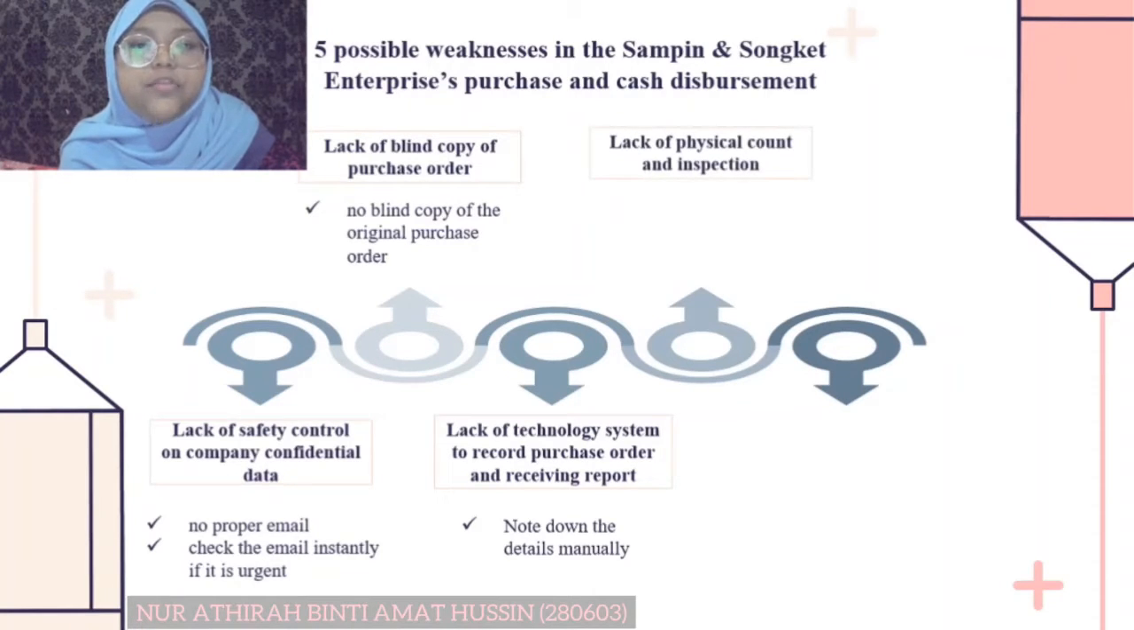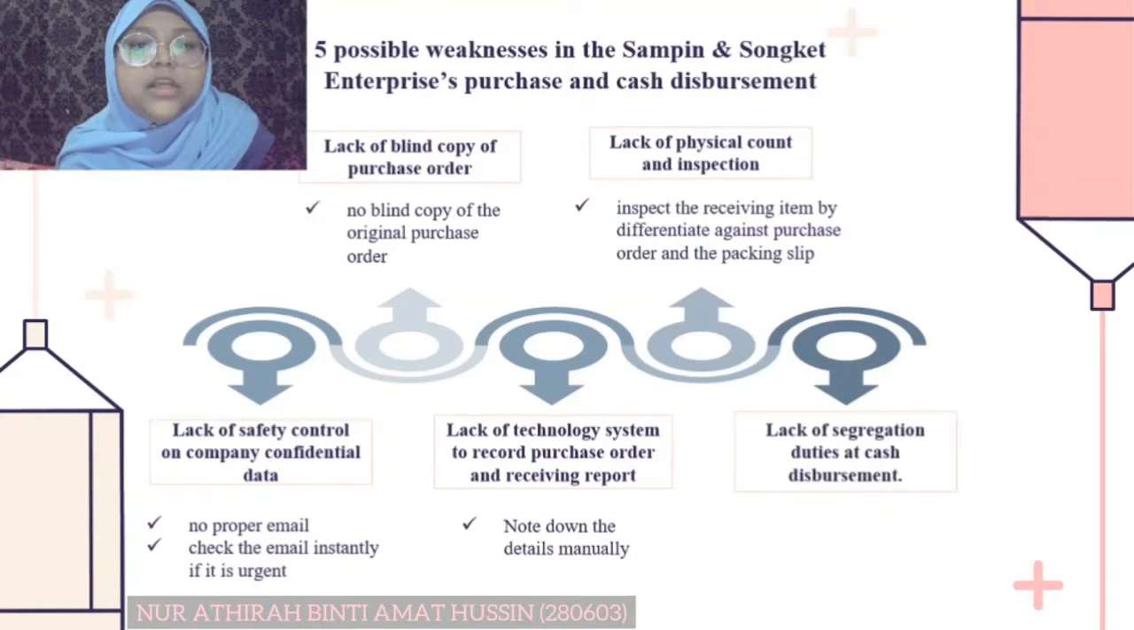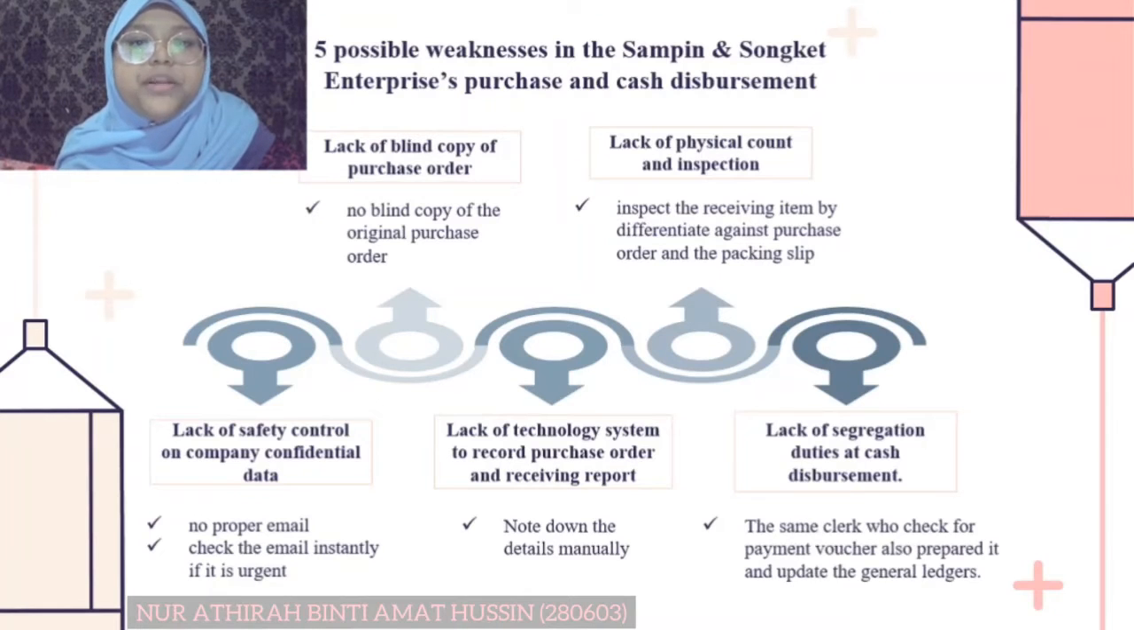Fourthly, lack of physical count and inspection. The receiving clerk only inspects the received items by comparing the purchase order and the packing slip. If the amount stated on both purchase order and packing slip are the same, the clerk will not run any inspection on it. Fifthly, lack of segregation of duties at cash disbursement. The clerk who prepared the check for payment voucher is the one who prepared the payment voucher. He also updates the general ledger and only approval signature is gained from the manager.